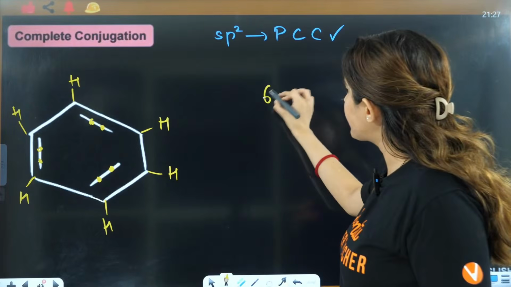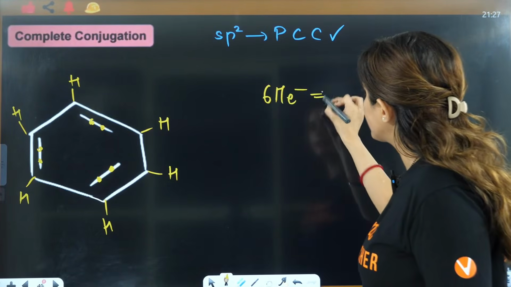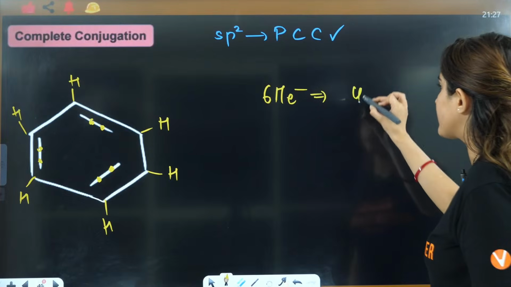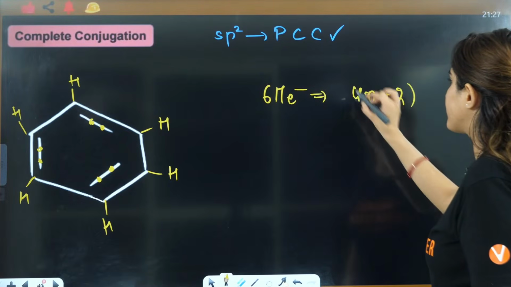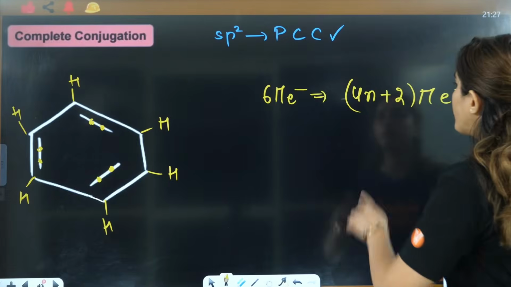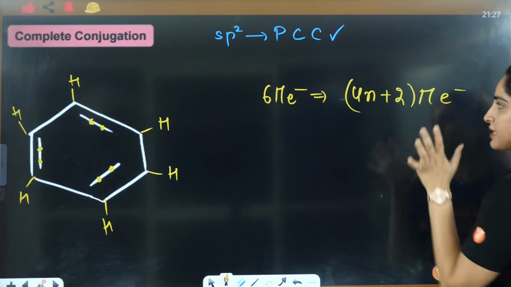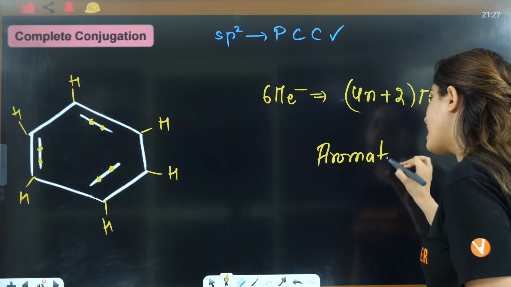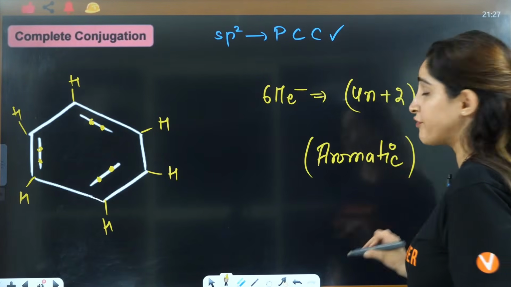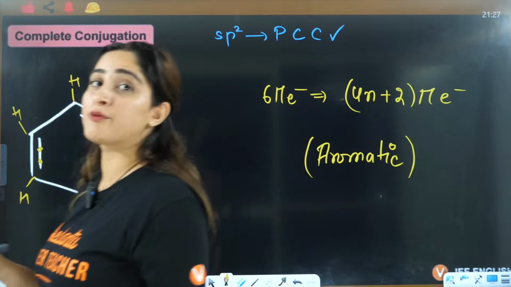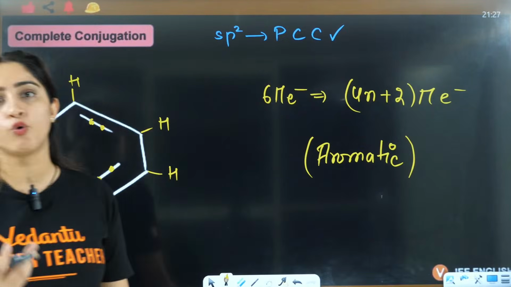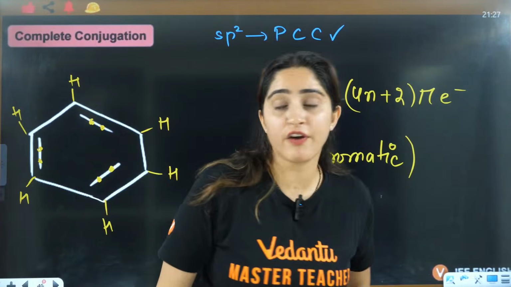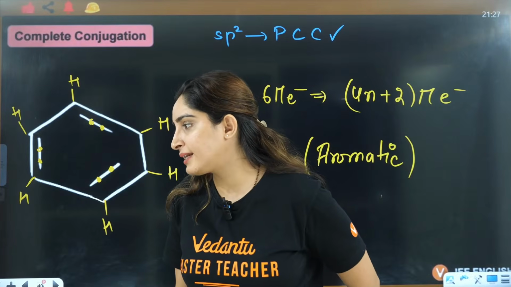So you have 6 pi electrons. If you put it in this equation, 4n plus 2 pi, and put n equals 1, that will become 6 only. That means this compound is an aromatic compound. And benzene is the most famous aromatic compound. Aromatic means aroma, right?